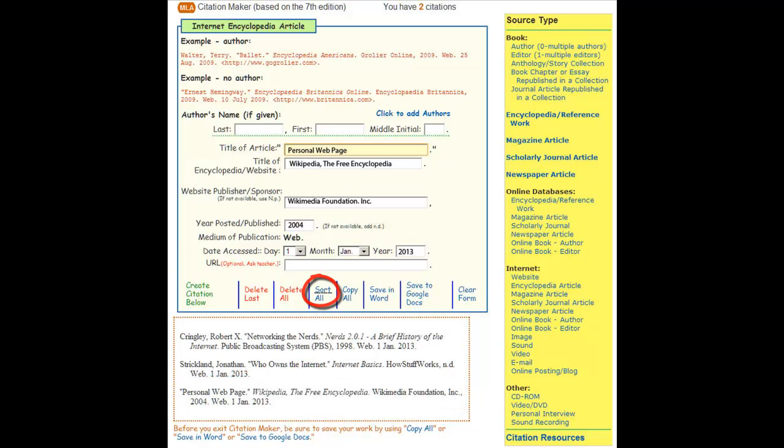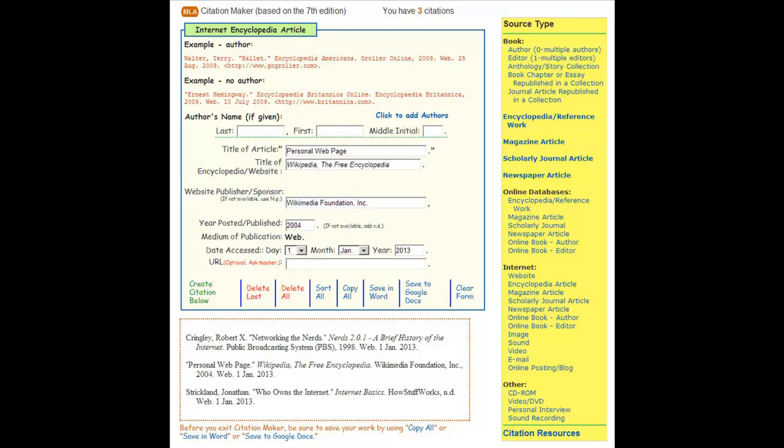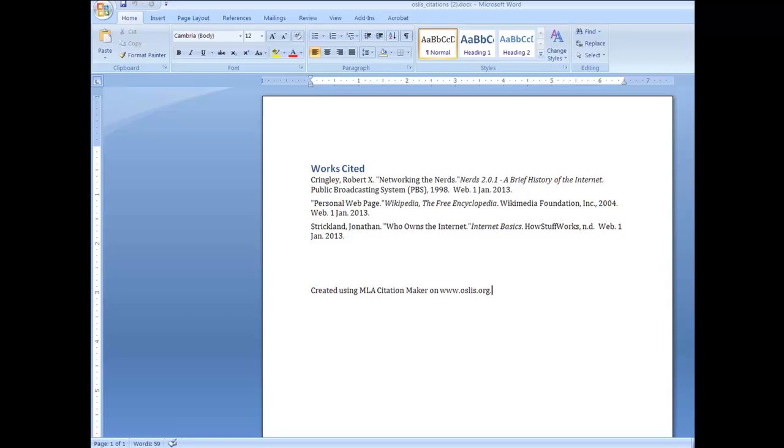Clicking the Sort All option sorts the citations in alphabetical order. A very helpful feature. When your citation or citation list is completed, click on the Save in Word or Save to Google Docs to transfer your citations to a works cited page.